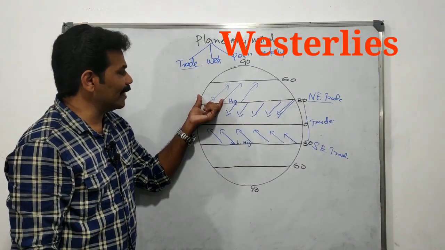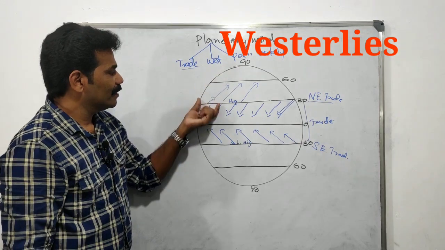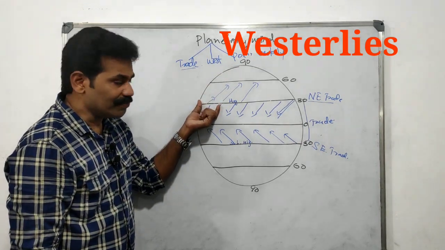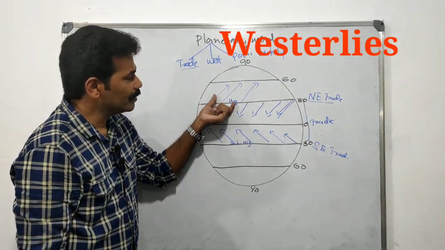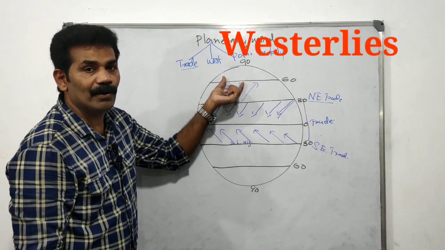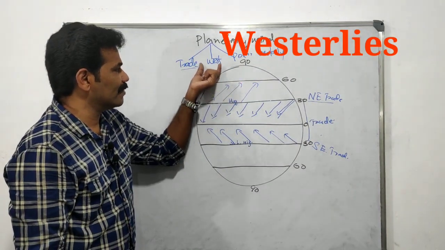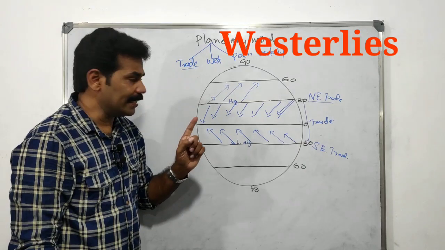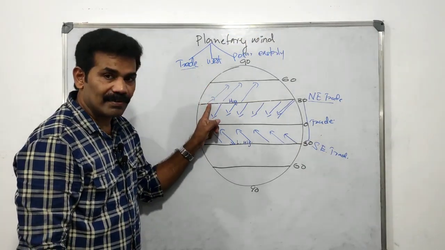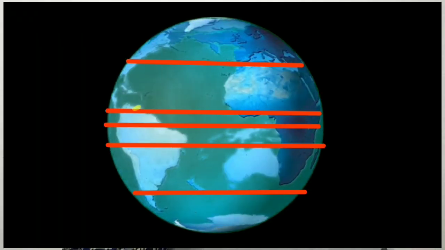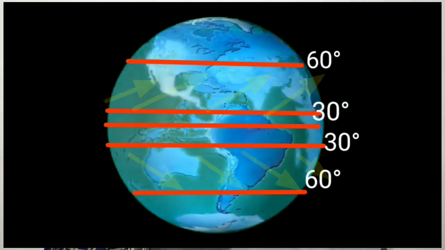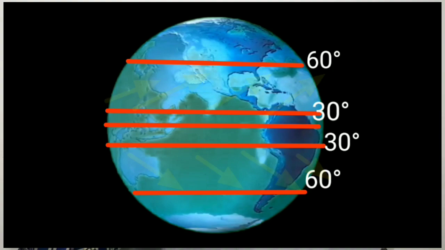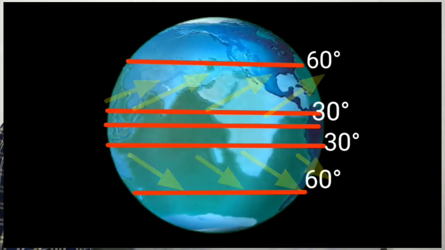Then next, the second planetary wind is the westerly wind. The westerly winds blow from the 30-degree subtropical high pressure belt to the 60-degree subpolar low pressure belt. It is known as the westerly. Once again, the westerly wind blows from the subtropical high pressure belt to the subpolar low pressure belt in the northern and southern hemispheres. This wind is known as the westerly wind.